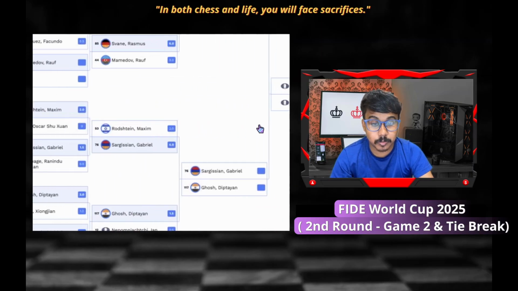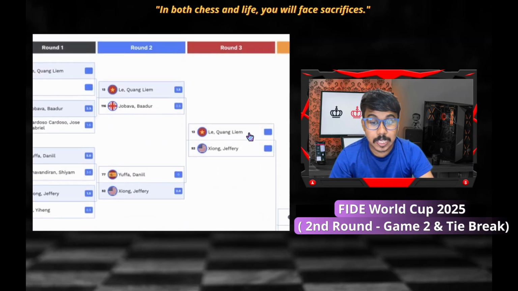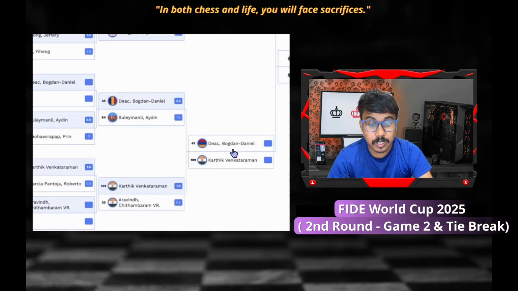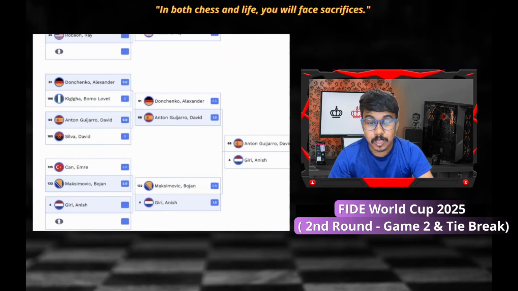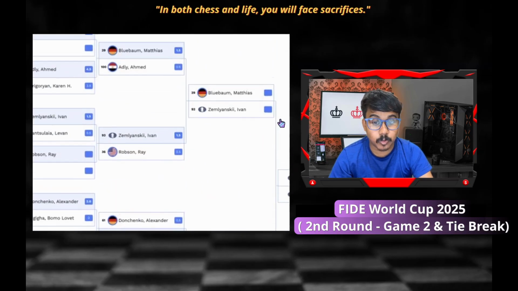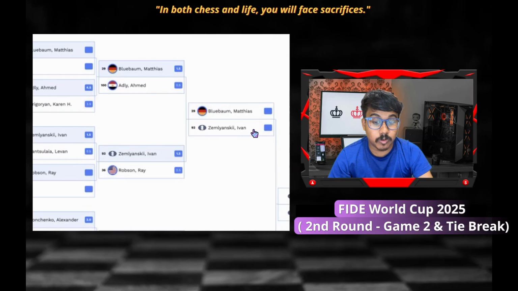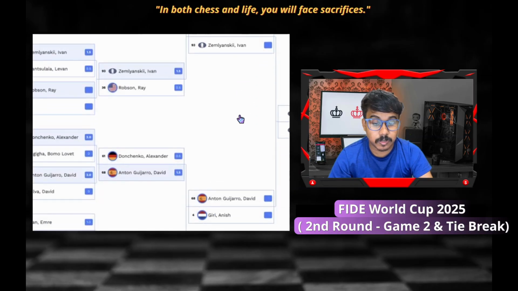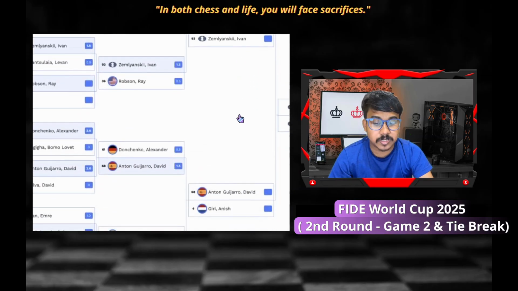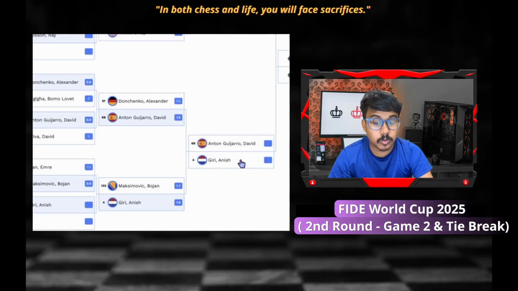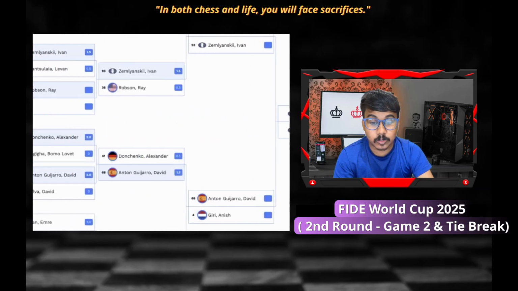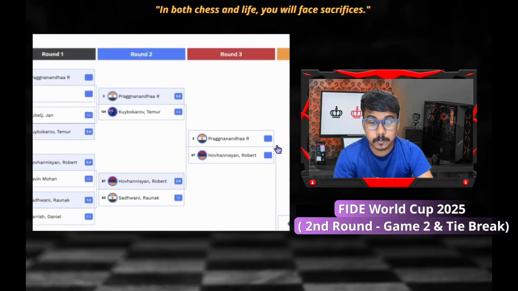So that is also going to be an exciting round. Wang Liwan versus Jeffery Xiong, and Bogdan-Daniel Deac versus Karthik Venkataraman is also there from India. So lots of Indian players have made progress, right? We can see Matthias Bluebaum versus Ivan Cheparinov, and Anton Guijarro versus Anish Giri. So this one is also going to be an exciting game. Both are very, very strong, and Anton Guijarro has big experience.